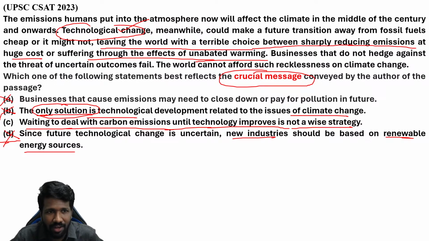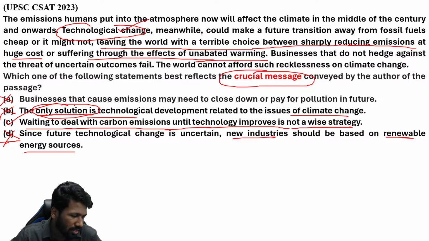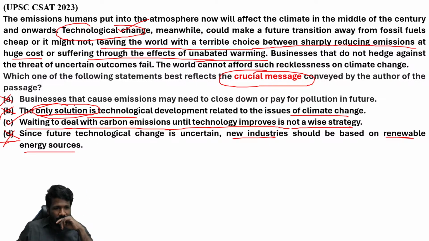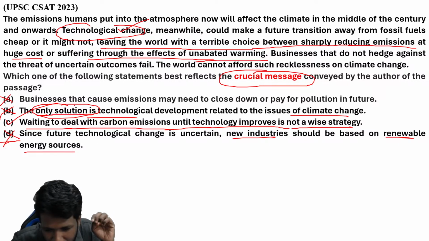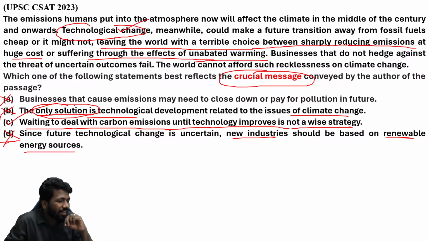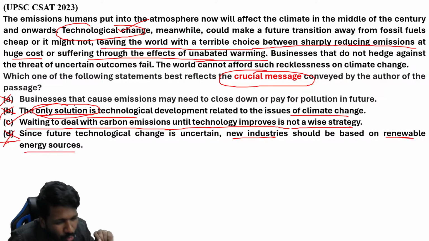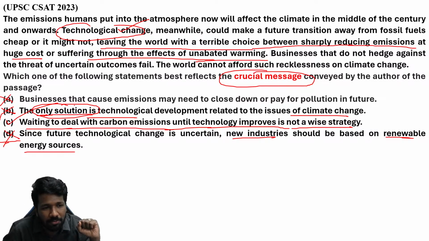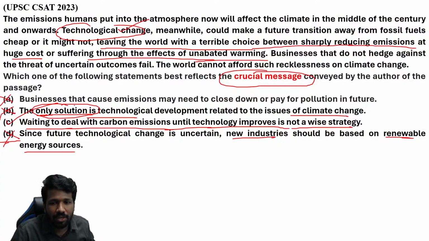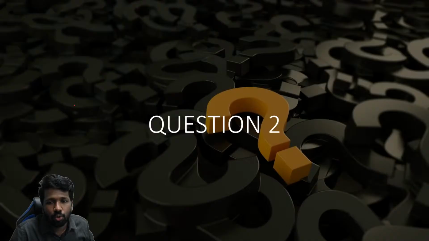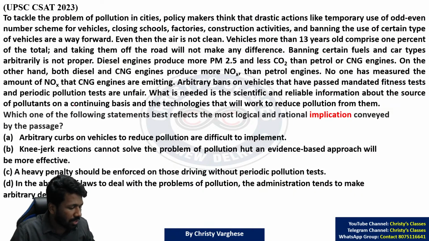The message conveyed is that emission is a serious thing. We have to do something about it right now. Don't wait for future change in technology. So option C is the best choice. Did you all understand it? Weeding out wrong options is very important. Selecting the right answer also depends upon how good you are at rejecting wrong options. So option C is the better choice here. That is the crux, the crucial message of the passage, I hope you got an idea.